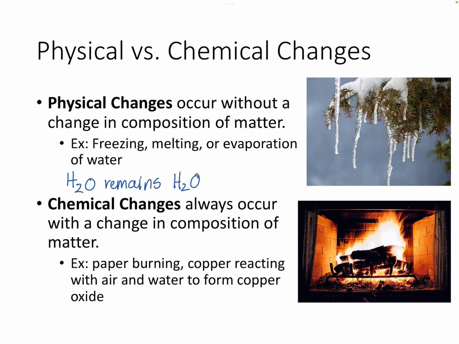But in chemical changes, we actually see a change in composition of matter. So for example, if we burn paper, it doesn't stay paper, right? It turns into ash and smoke. Also, we said earlier that if copper reacts with air and water, it forms a completely new compound called copper oxide. So again, physical changes, the chemical staying the same chemical, it's just changing its physical state. But with chemical changes, we have a reaction. So something is becoming a different compound.